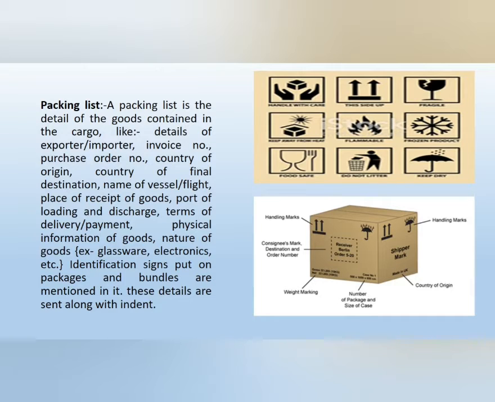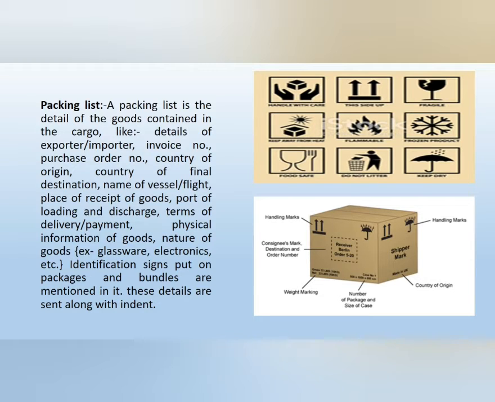So students, in the list of documents related to goods, another one is the packing list. A packing list is the detail of goods contained in the cargo, like detailed information of exporter and importer, invoice number, purchase order number, country of origin, country of final destination, name of vessel or flight, place of receipt of goods, port of loading and discharge, term of delivery, term of payment, physical information of goods, nature of goods like whether it is glassware, electronics item or anything else.